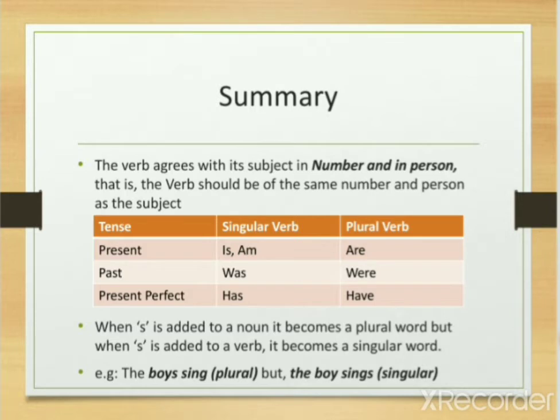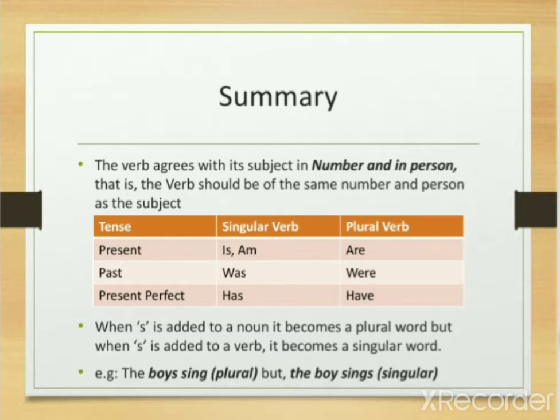The verb agrees with its subject in number and in person. That is, the verb should be of the same number and person as the subject. Let us now get acquainted with the rules and some common singular and plural verbs. Here is a table given with the tenses, and according to the tenses, the verbs which are singular and plural.